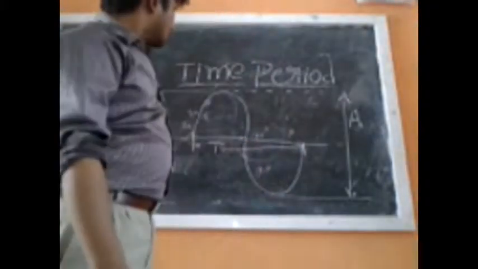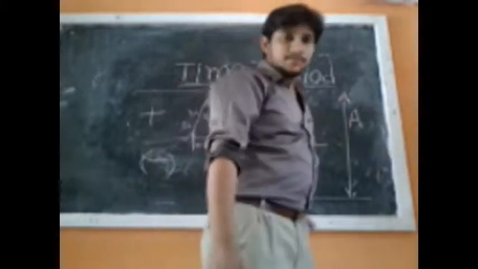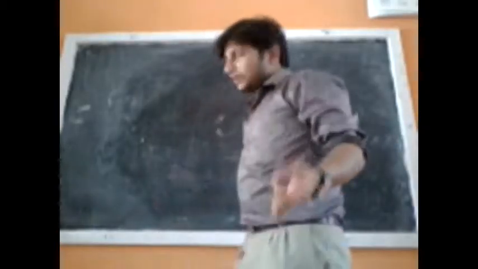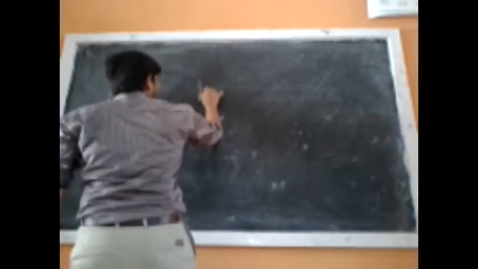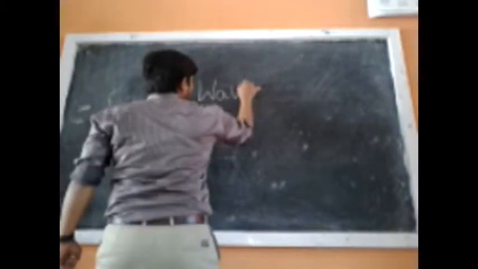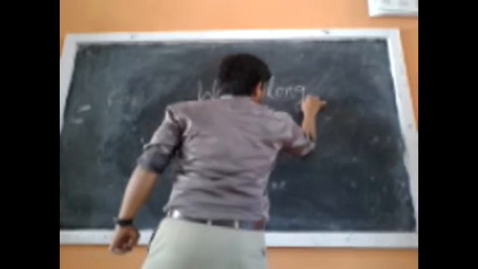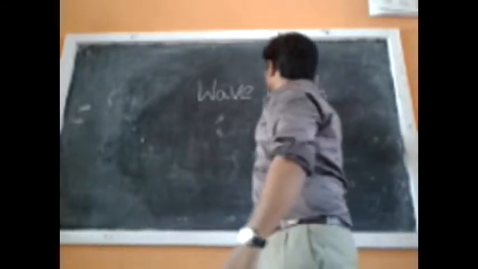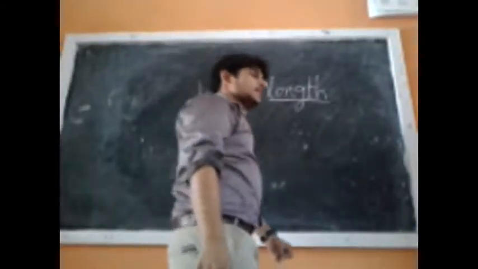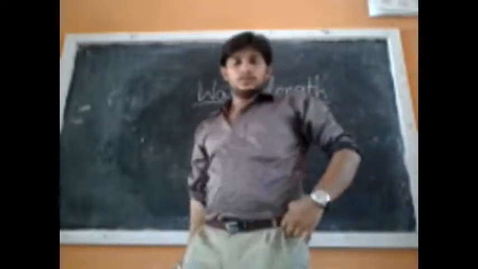Now we know time period and amplitude. Next we have wavelength. What is wavelength? Wavelength is the length of the total wave.